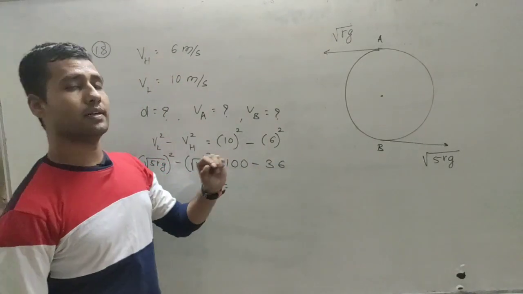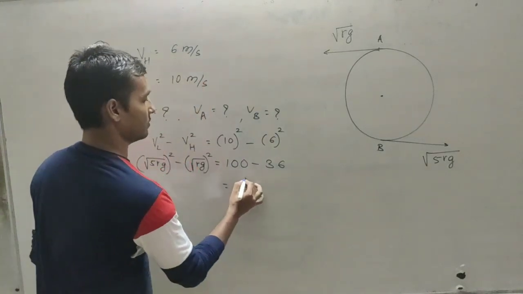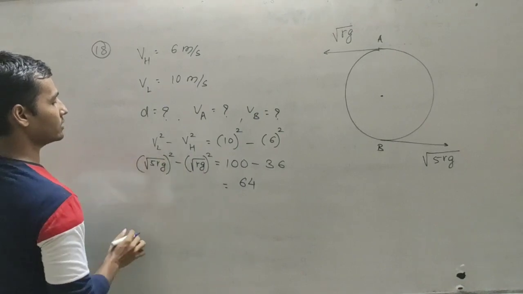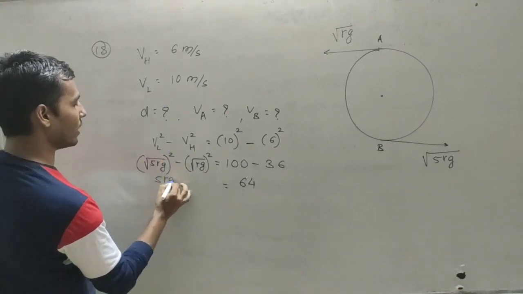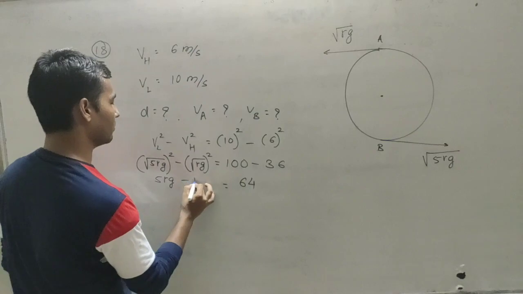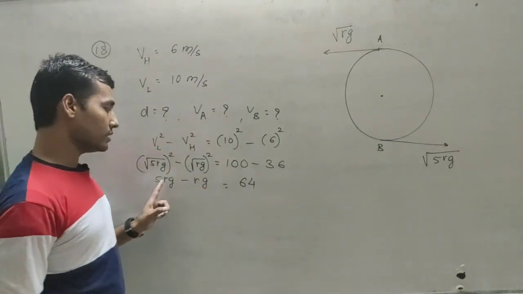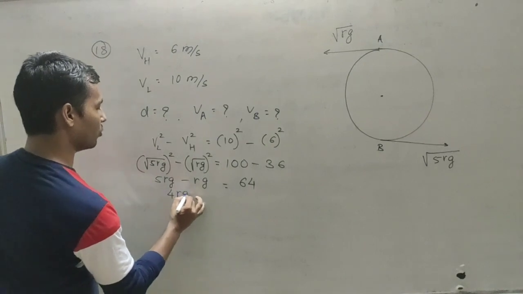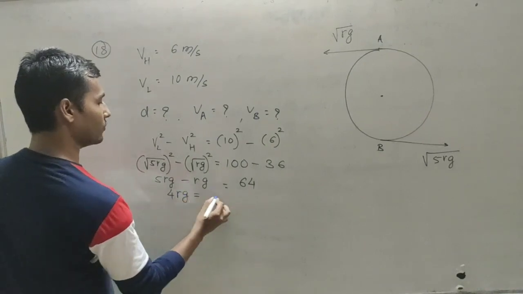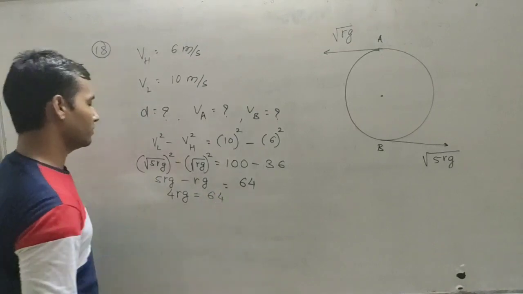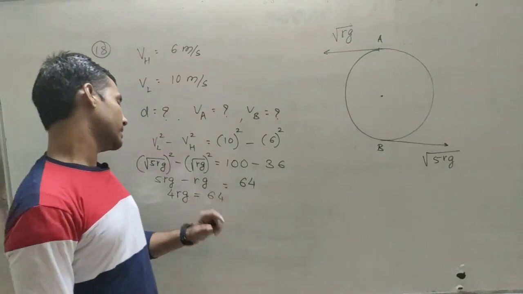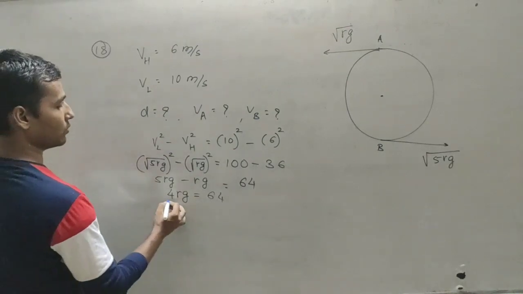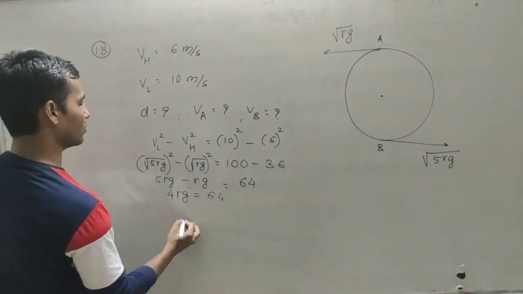So 100 minus 36 is 64. Then root 5rg square minus root rg square is 5rg minus rg, that is 4rg. So 4rg is equal to 64.